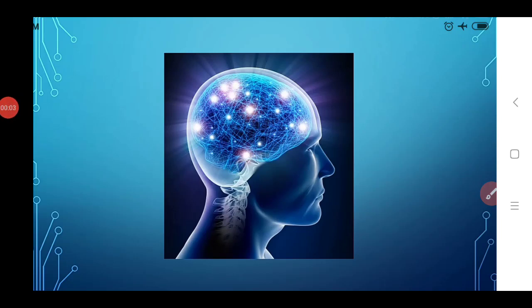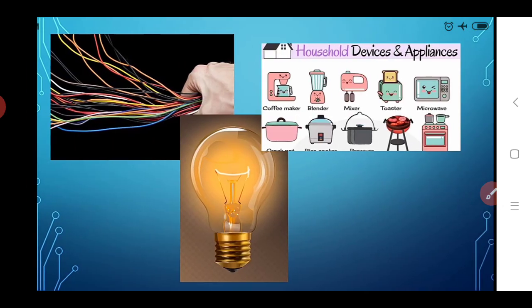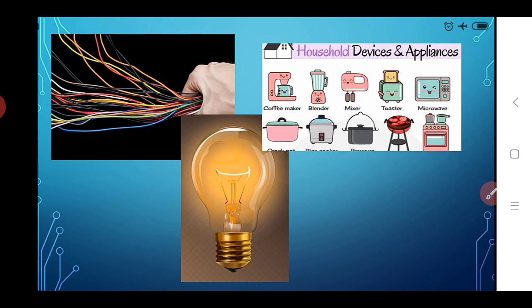So here we see another example of the flowing of current. You are aware of the current flowing through wires, electric bulbs and equipments in the house. If we see these pictures, we also feel the current that is flowing through these electric wires.